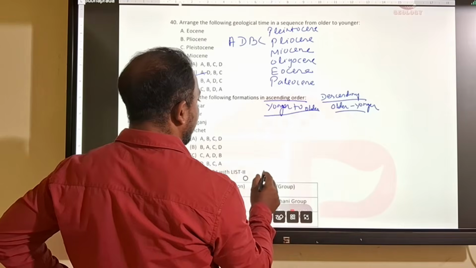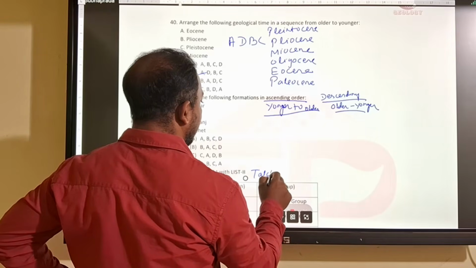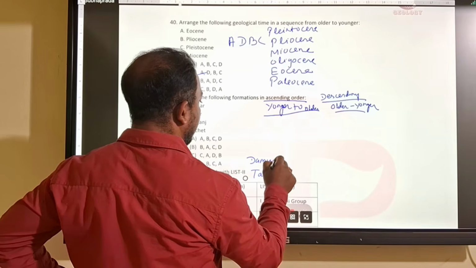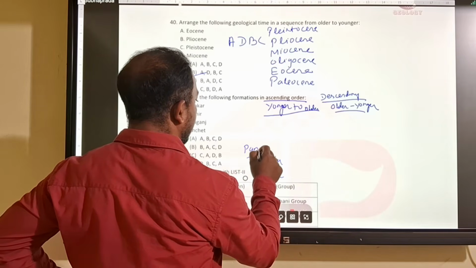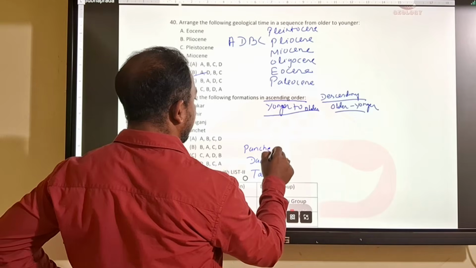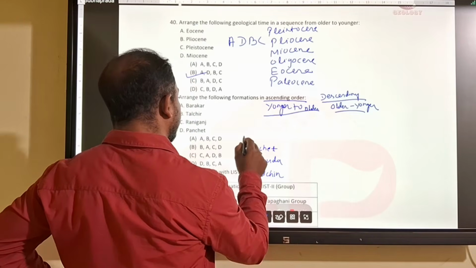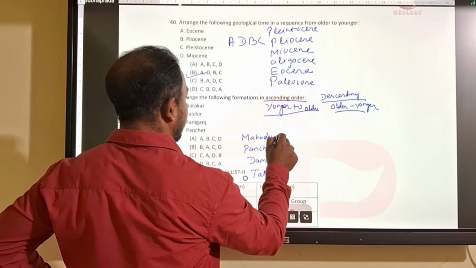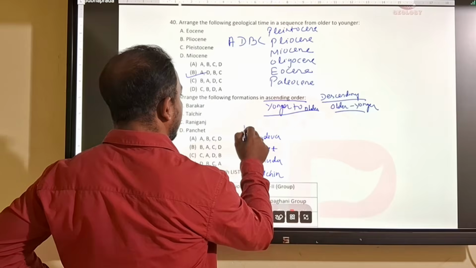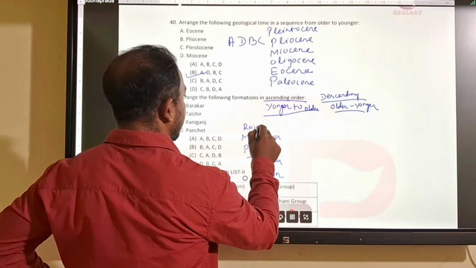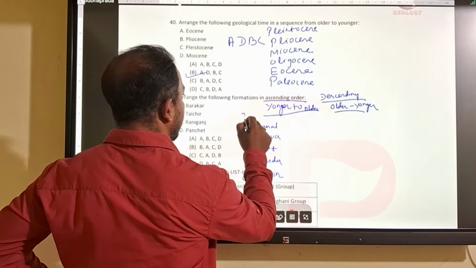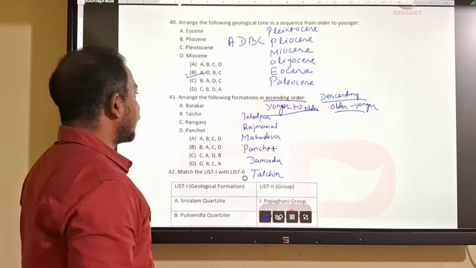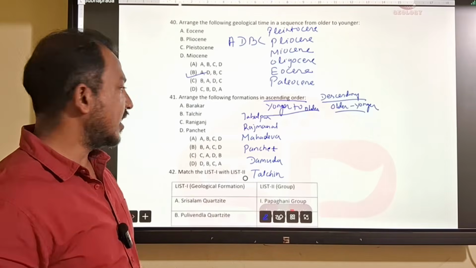So you have to arrange in ascending order. The Gondwana formation has Talchir, then Damuda, then Panchet, Mahadeva, then Rajmahal, then Jabalpur. Talchir has Talchir Tillite and Karharbari.